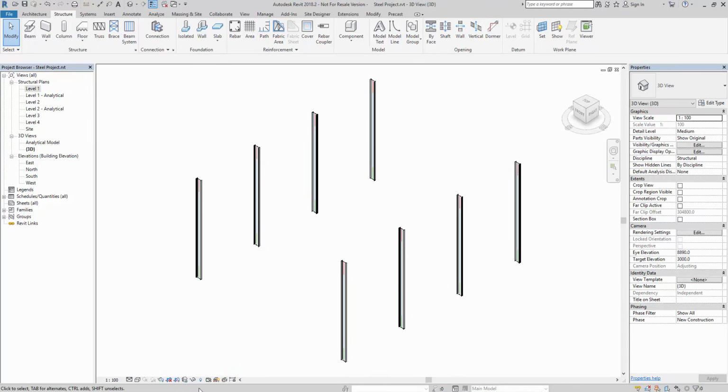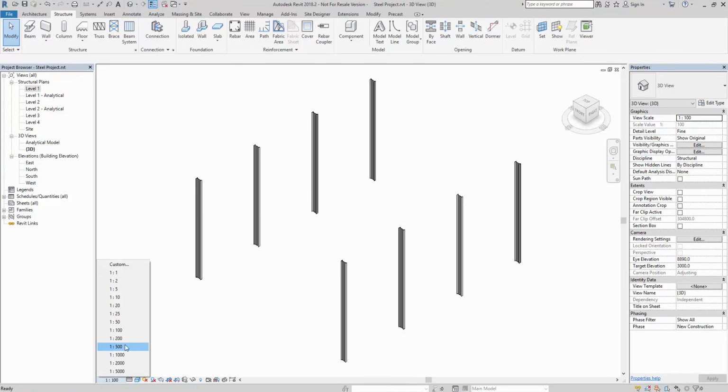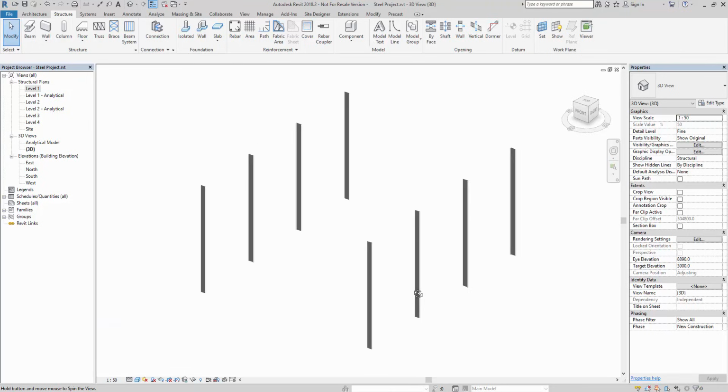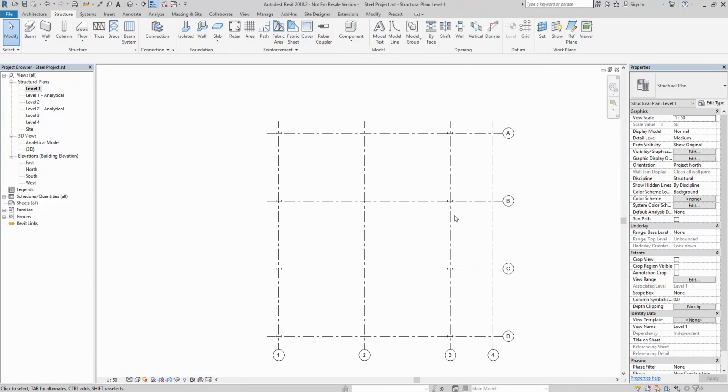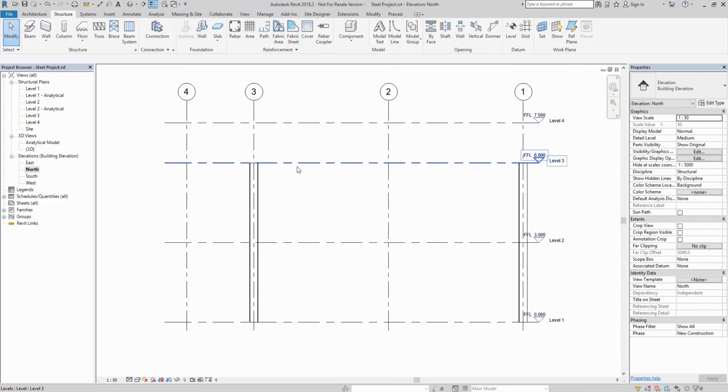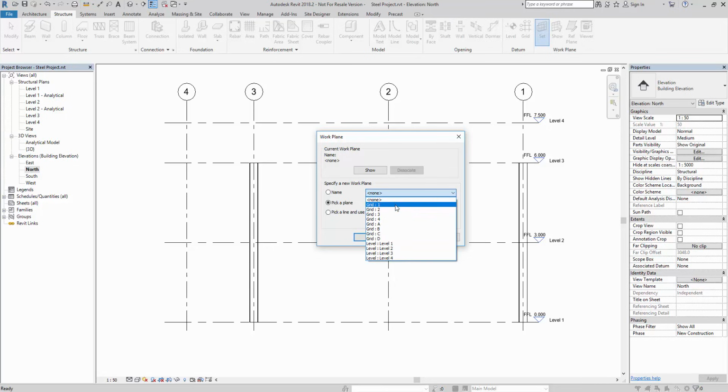A quick 3D view, turn off my analytical model. I'm going to go shaded, fine level of detail, 1:50. So I've got my columns into position. So let's look at putting in the rafters. If we look at grid line, I'm going to use that as my reference plane. So click my north elevation. I'm going to go to set, and I'm going to set my grid as grid A.